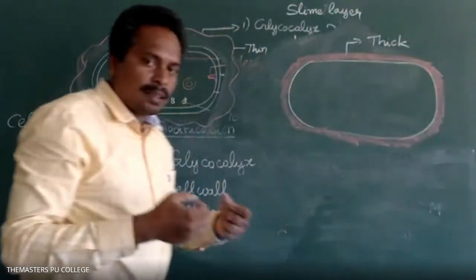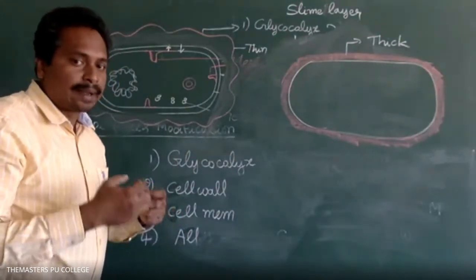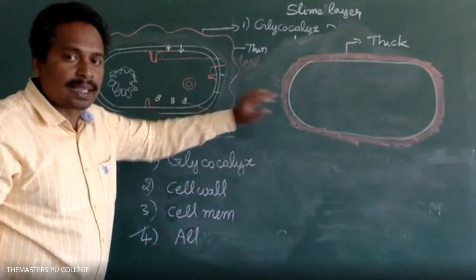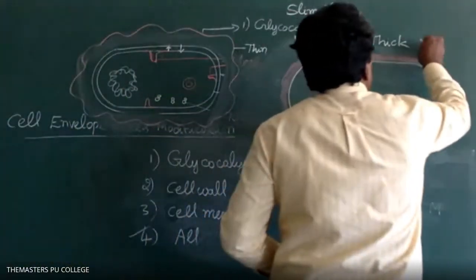That thick glycocalyx is closely and tightly attached to the cell wall. Then it is called a capsule.